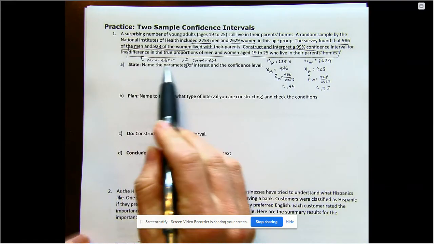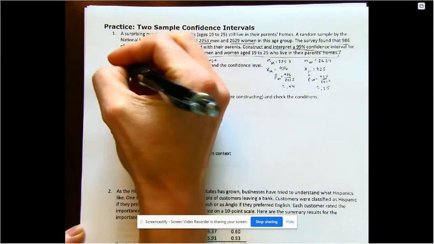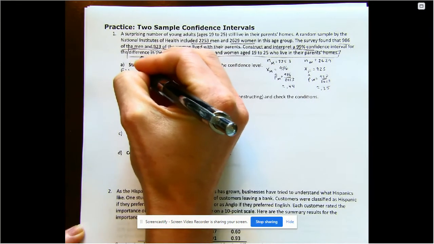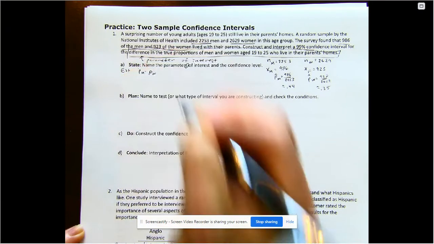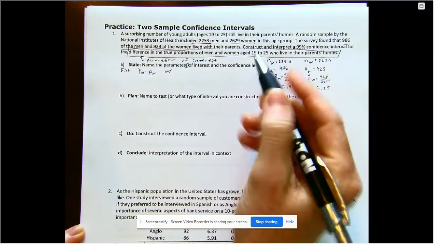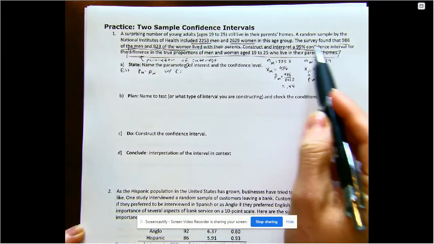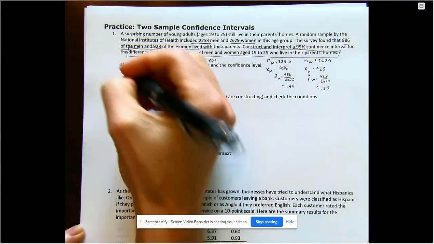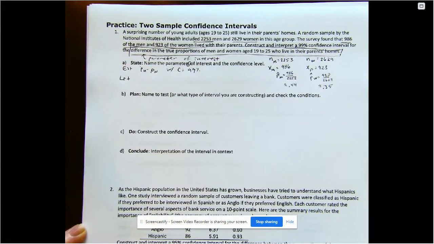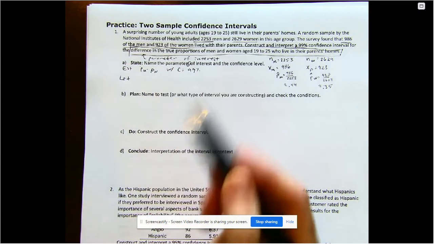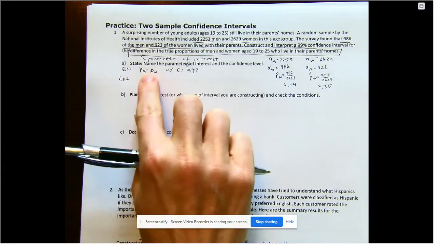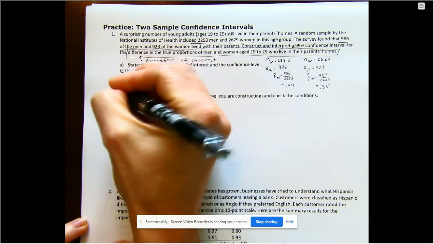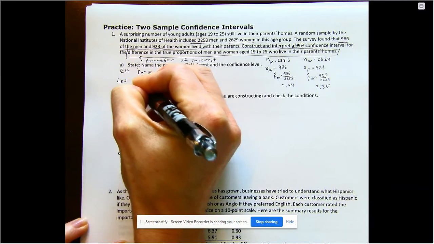All right, so as we state our parameters of interest and name our confidence level, we're going to estimate this PM minus PW with a confidence level of 99%. And instead of calling it 1 and 2, I almost always use letters, because I don't like to keep up with what the numbers mean. To me, M and W make sense. It's about men and women. So let PM equal and let PW equal.